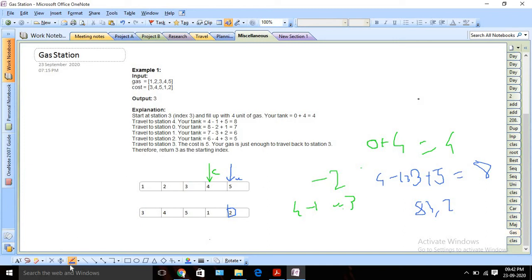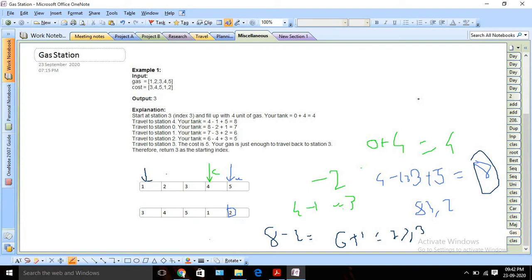So now we will come here. Now we know that if I start from this point, I can travel this far. Now I need to go back to the first position again. So again I will come here and check the same thing. I already had 8, and since I already traveled, it should be 8 minus 2, which is 6, and we are getting one more unit of gas. So it will be 6 plus 1, which is 7, and 7 is obviously greater than 3, so we can travel.